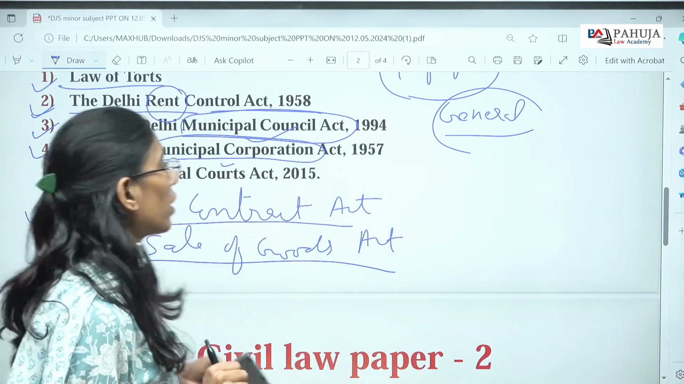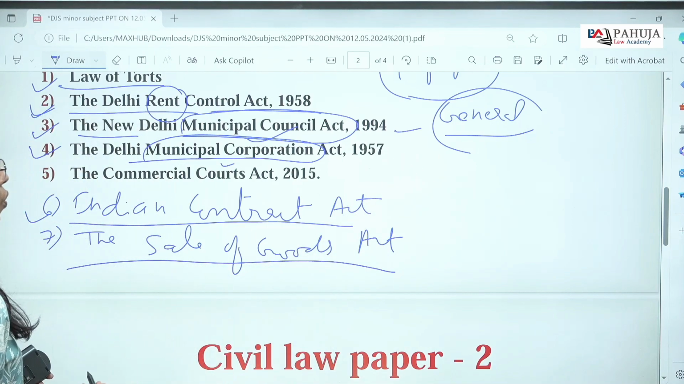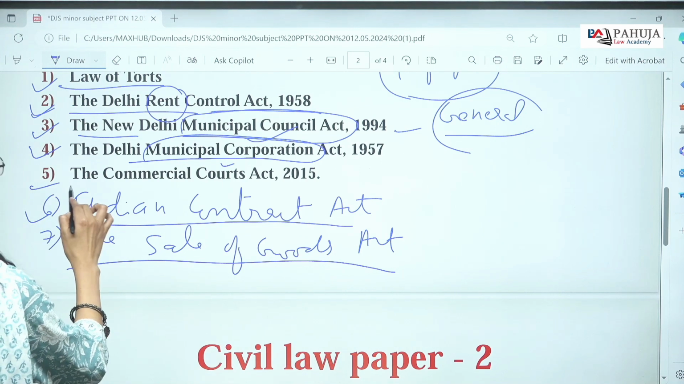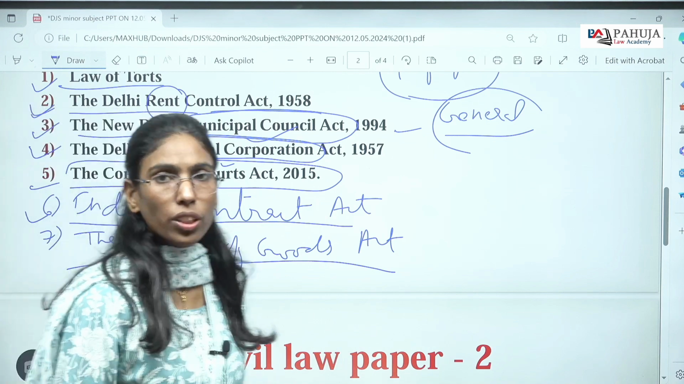So here the provisions are different: the Municipal Council Act of 1994 and the Municipal Corporation Act of 1957. Another important minor subject for the civil law paper is the Commercial Courts Act.